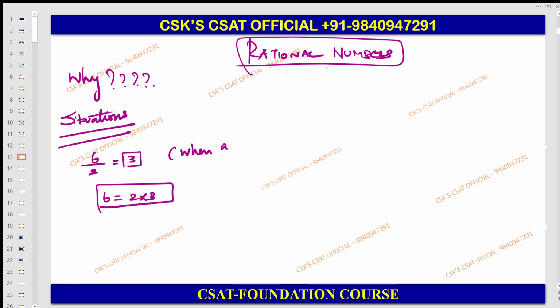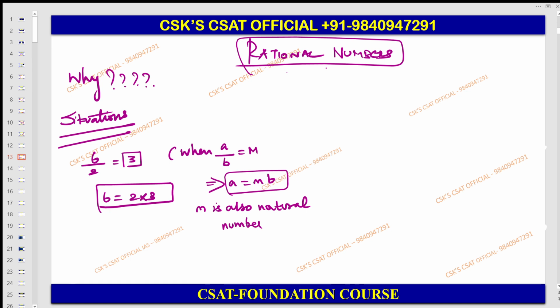So can we discuss this as: when a by b is equal to m, it implies a is equal to m into b, and also m is a natural number or integer.